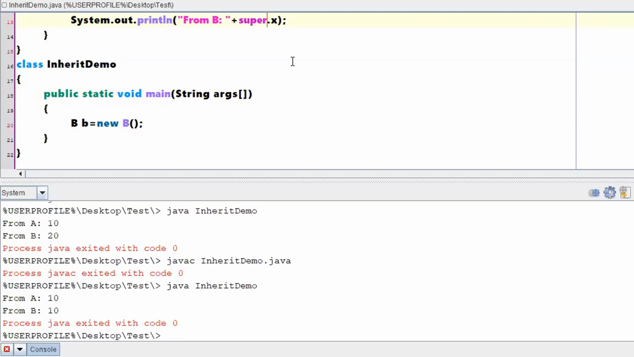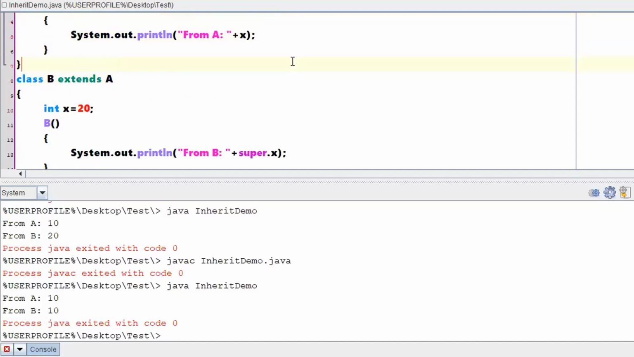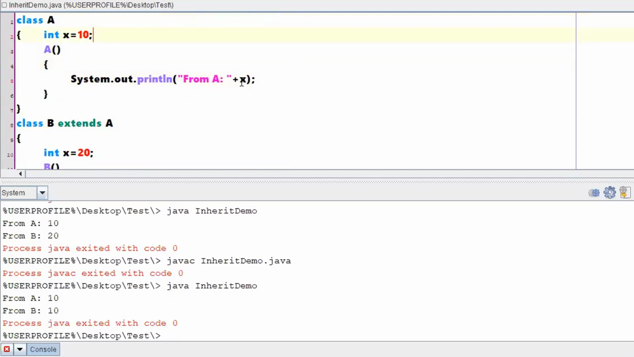Sir, can we use the same thing, like sub.x, in class A? As with super.x, can we use sub.x? No, sub is not there.